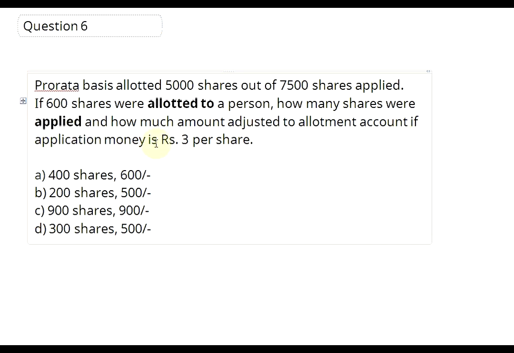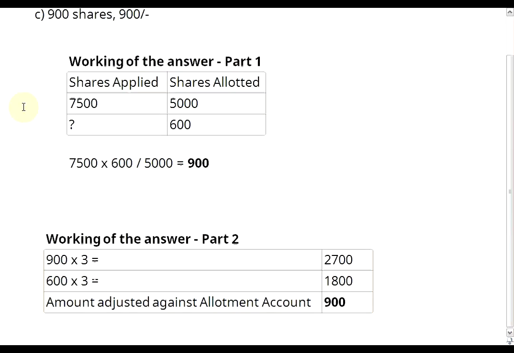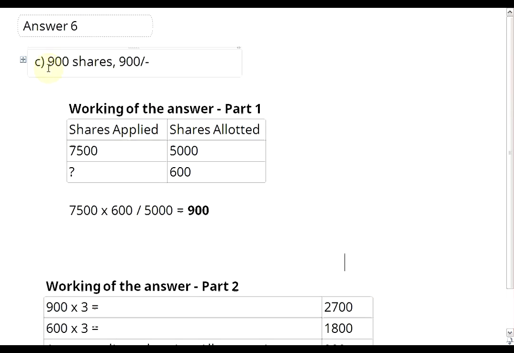If application money is rupees 3 per share, again 4 options are given. You will see that the whole question is similar to the previous question, with the difference that the words allotted replace applied, and the words applied replace allotted. Let us see the answer to this question. The working is the same. The answer to this question is C, 900 shares and rupees 900.